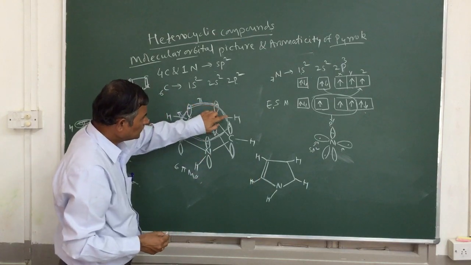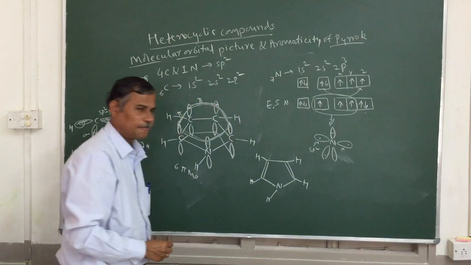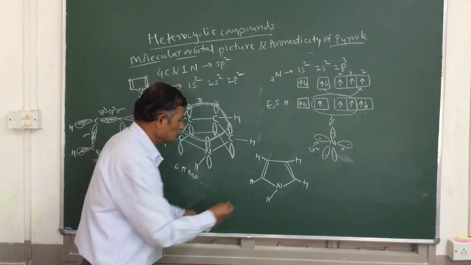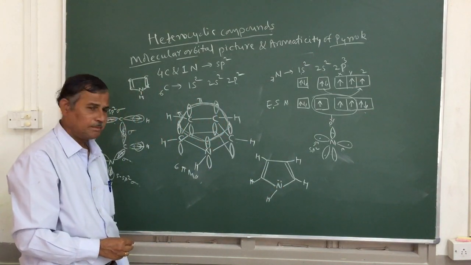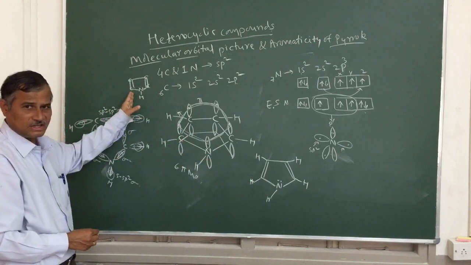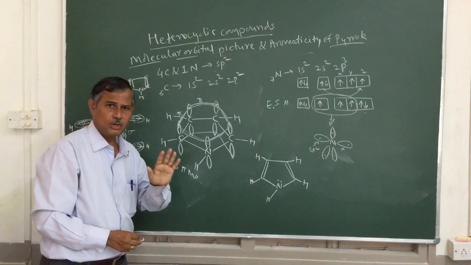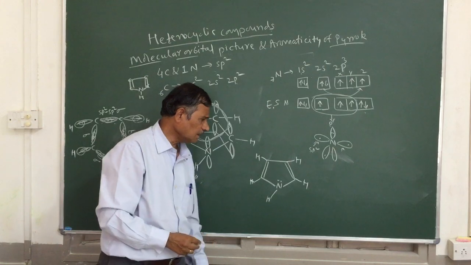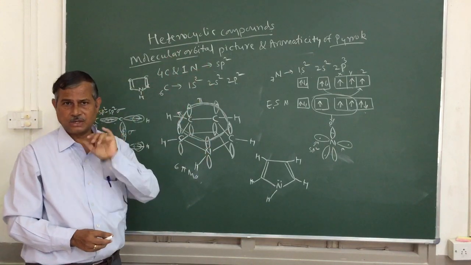So this p orbital is going to overlap with this side, so we are going to get the double bond. So this is the structure we are going to get. And on nitrogen there are 2 electrons, a lone pair of electrons. So this is the structure constructed based on its molecular orbital picture. So this is the molecular orbital picture of this pyrrole.